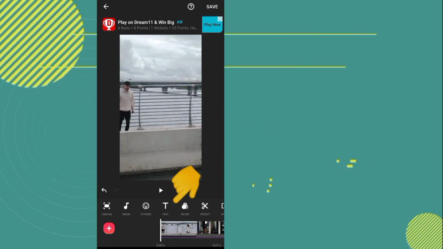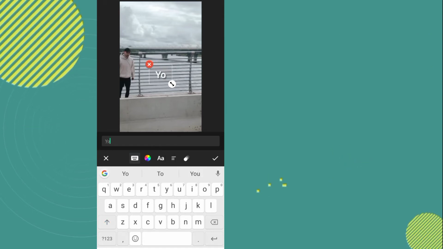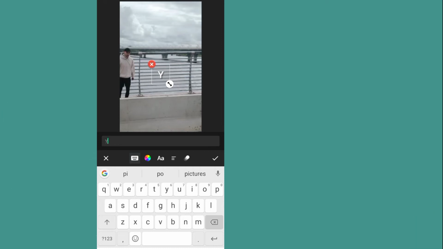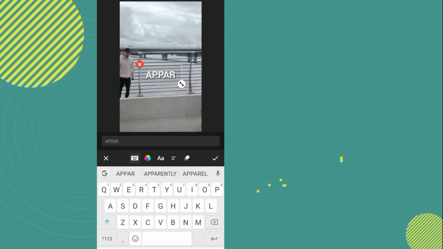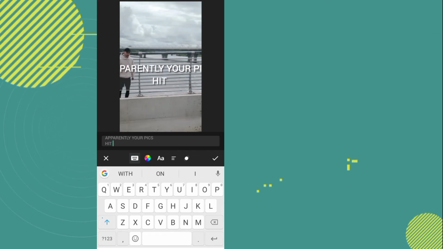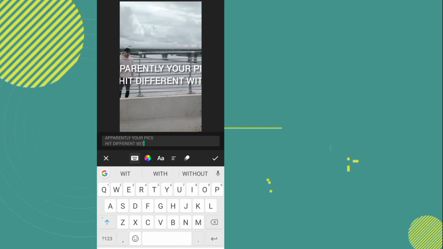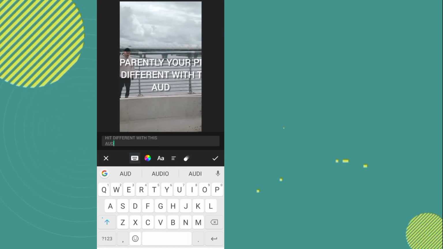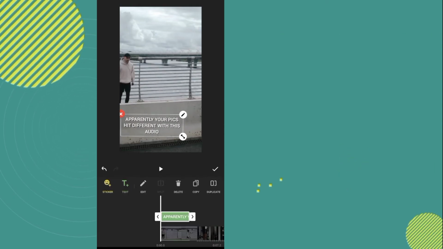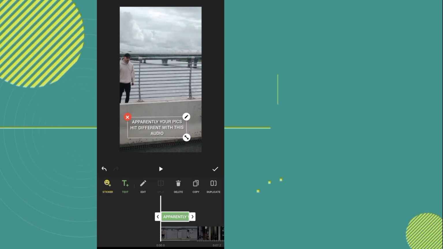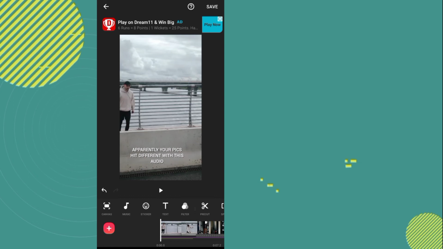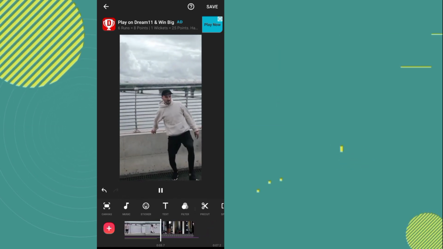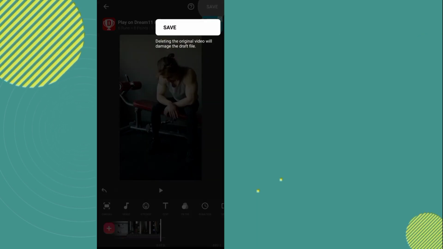Now if you want to write any text, then you have to go to this text option. Now go to this export option and export to 720p.